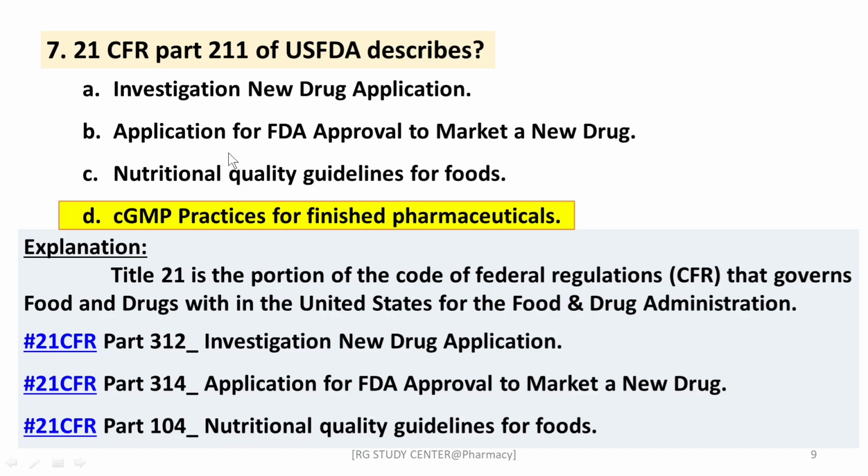Here, 21 CFR part 312 deals with investigational new drug application, meaning the investigational new drug application comes under 21 CFR part 312. Part 314 deals with application for FDA approval to market a new drug. Part 104 deals with nutritional quality guidelines for food, right?